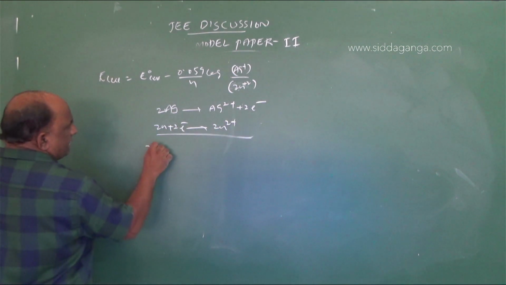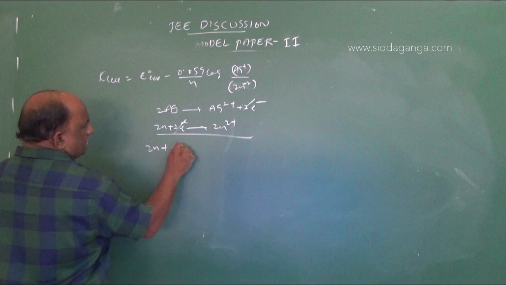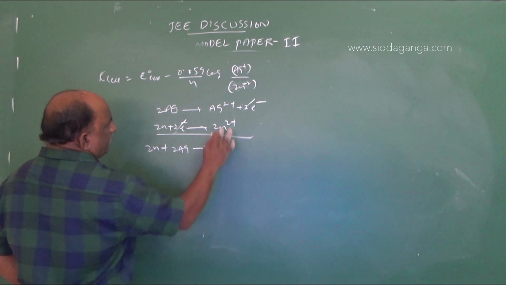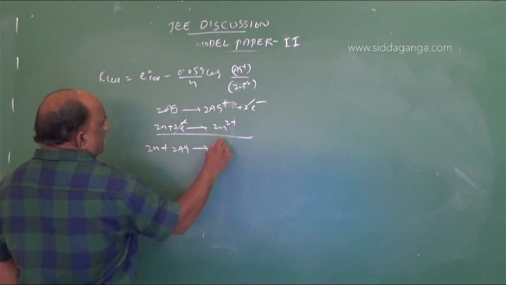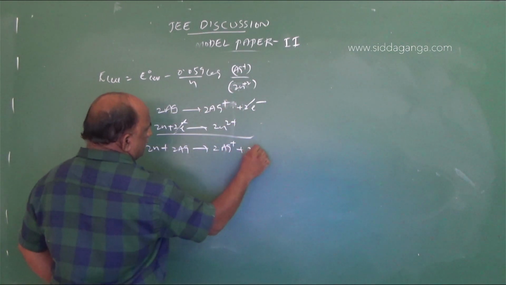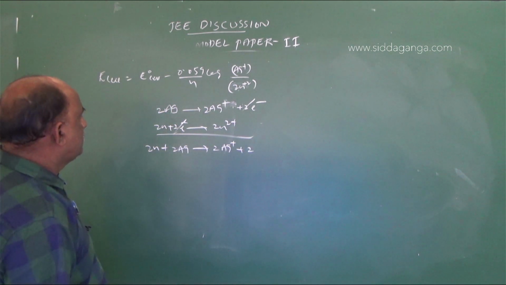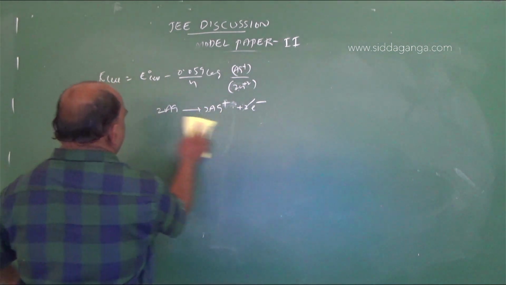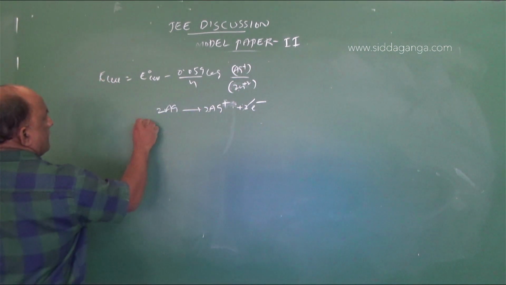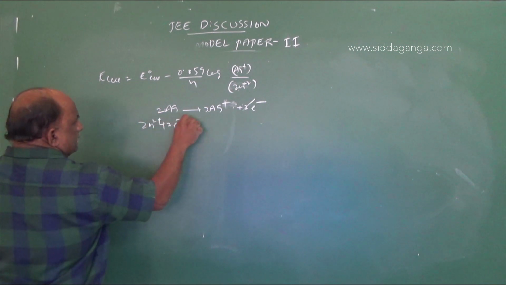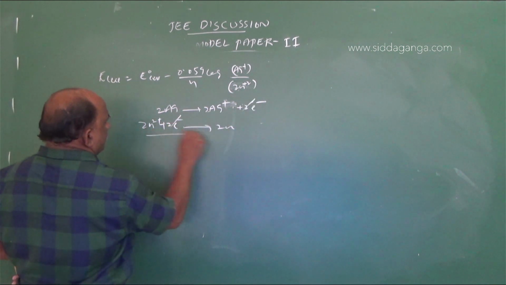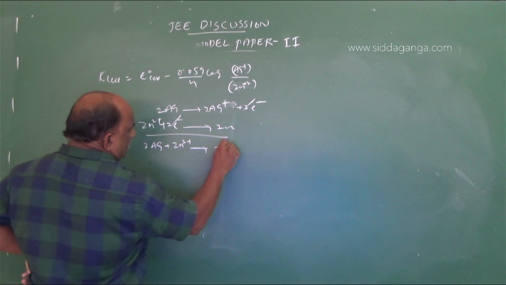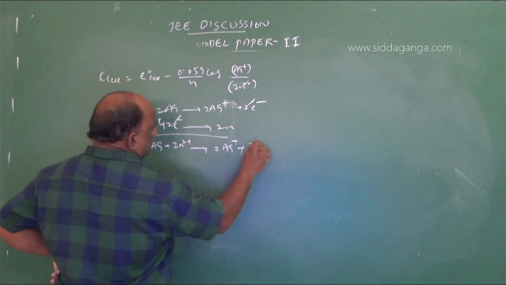By adding these, Zn2 plus plus 2 electrons gives Zn, and 2Ag gives 2Ag plus plus 2 electrons. We made a mistake, just right. Adding them, 2Ag plus Zn2 plus gives 2Ag plus Zn.